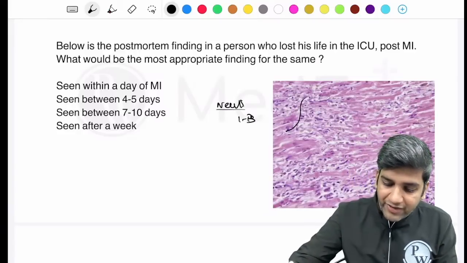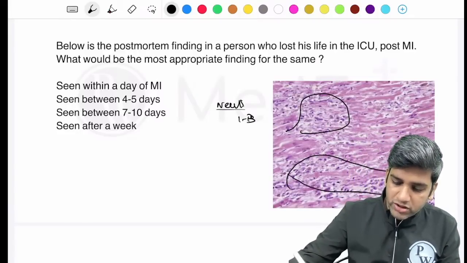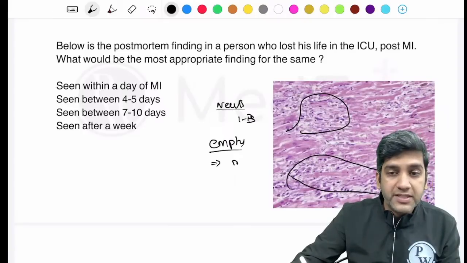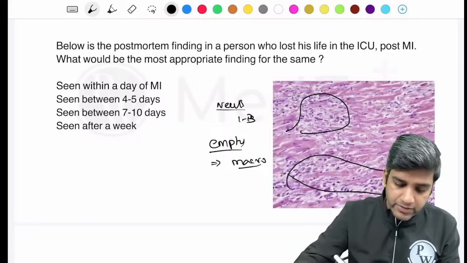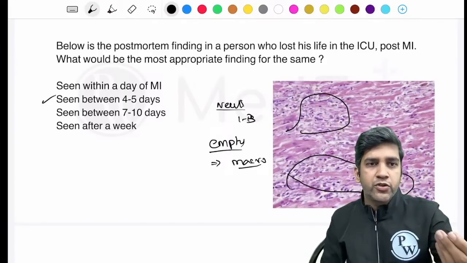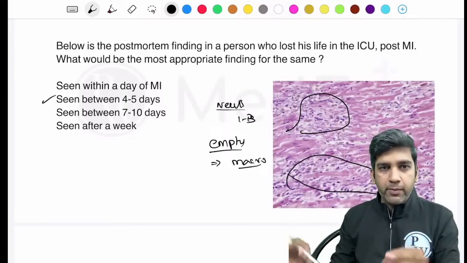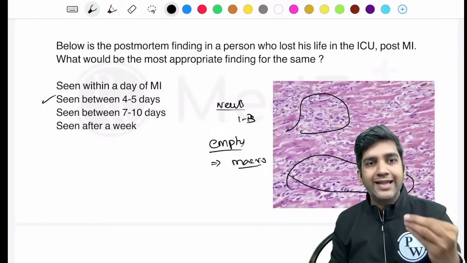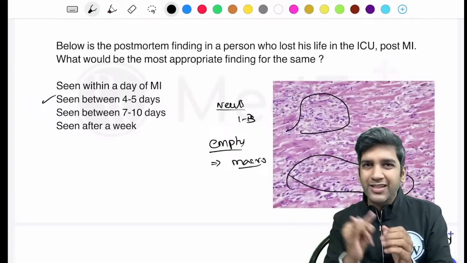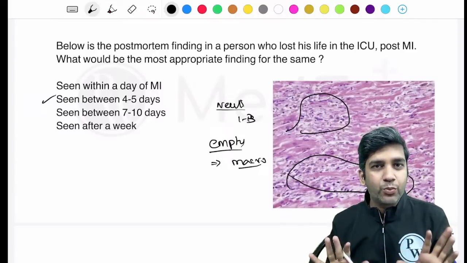If you see lots of empty spaces like these, lots of empty areas, it's equivalent to the foamy cells, the macrophages. If it's macrophages, I would prefer somewhere in 4 to 7 days, or the best option here is 4 to 5 days. If it's the same image, I would go for macrophages, and the option would be around 4 to 5 days, because some of them say there is coagulative necrosis, some say there were neutrophils. So I'm a bit worried about that.